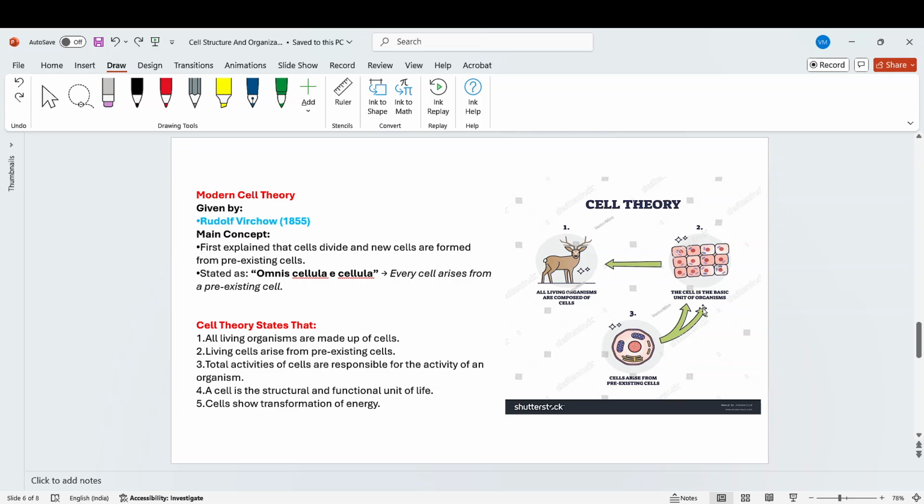This cell group makes a tissue, and tissue makes a whole organism. So basically, cell theory states that all living organisms are made up of cells. All living cells arise from pre-existing cells, and the total activities of cells are responsible for the activity of an organism. Cell is a structural and functional unit of life, and cells show transformation of energy. All these statements are given by the cell theory. That's the cell theory.